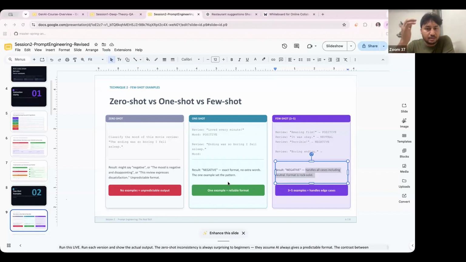Definitely guys, the output can be different, right? This is one example here. You just want it to say whether it is positive, negative, neutral, or other outputs also, if you want. That is where you define a format. Whenever AI reads this stuff, I want the output in this particular format, a structured format. So this kind of format you can give, definitely. We will see these things in future as well, guys, don't worry.